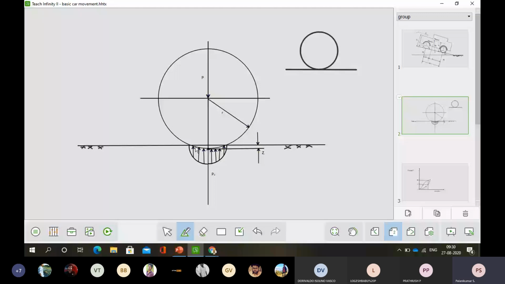From the side, if you see the wheel, the deformation takes place here because the ground is offering that. Do we need it? Definitely we need it, because whatever propulsion power we create, without it we cannot move the vehicle.